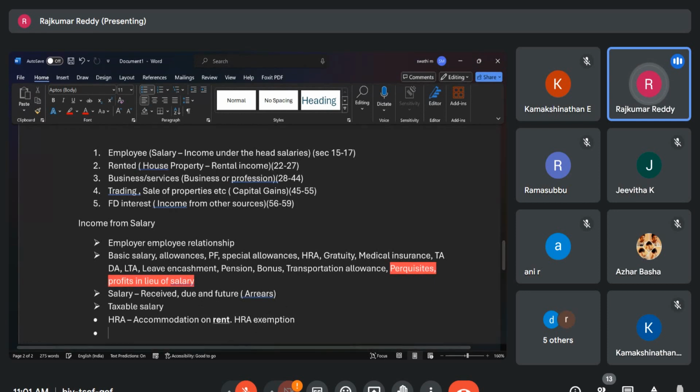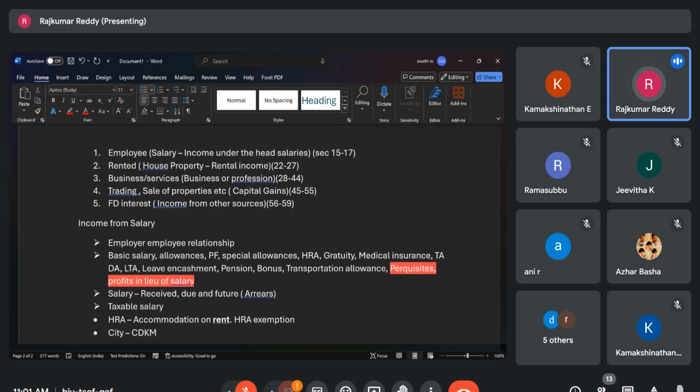So there is a calculation for HRA exemption. It depends on the city where you are staying. C is Chennai, D is for Delhi, K for Kolkata, and M for Mumbai.